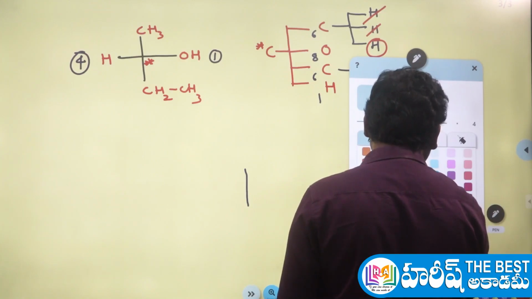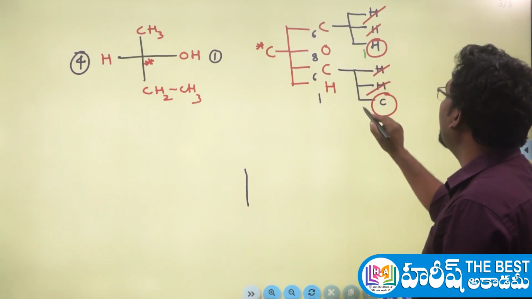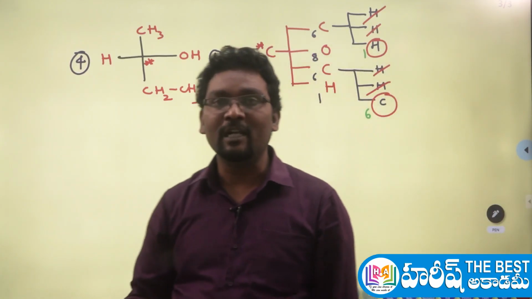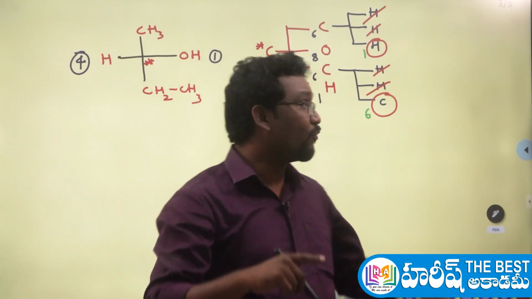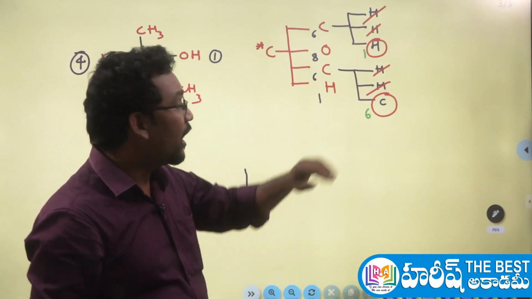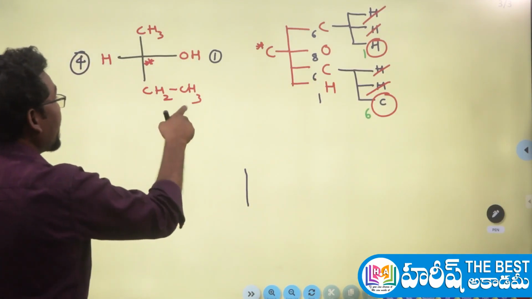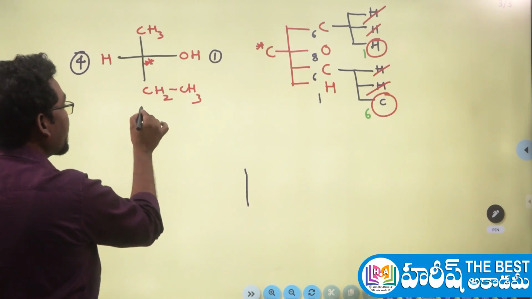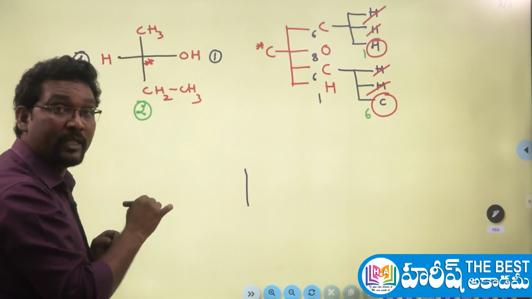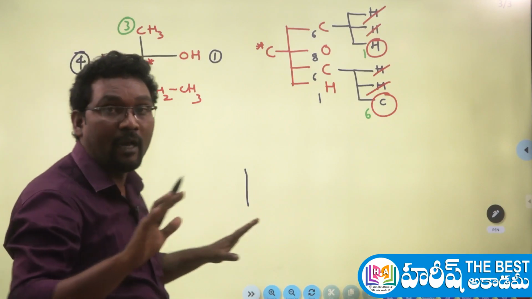Again check the atomic numbers. Hydrogen atomic number is 1, carbon atomic number is 6. The carbon atomic number is the highest compared to hydrogen, so this carbon-containing group gets the next highest priority, and it is present on the below side. After the first, the next highest priority is the second priority. Therefore, second priority goes to this CH2CH3 group, and third priority goes to this methyl group. That's it, priority is given.